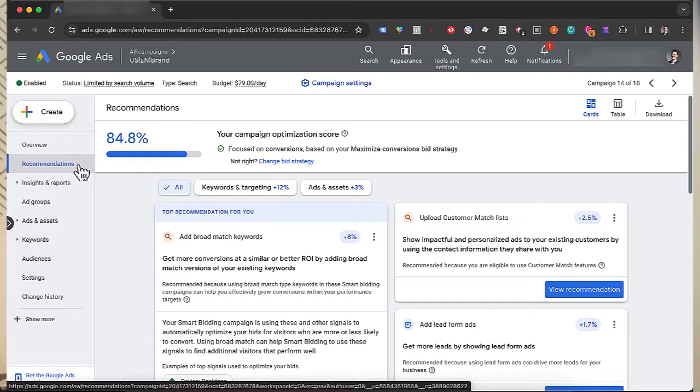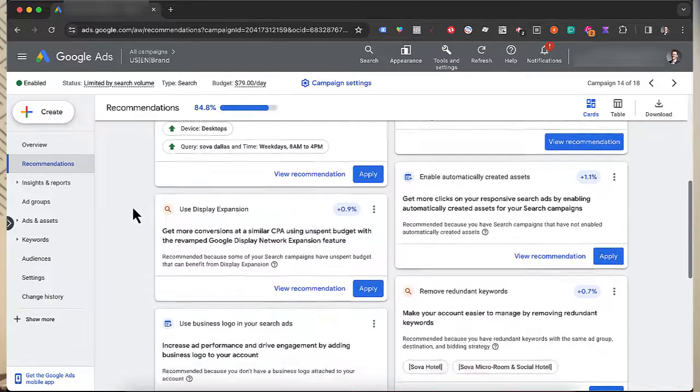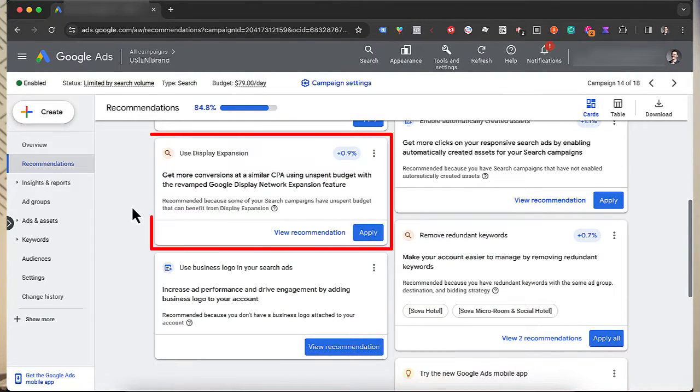Now, Google always suggests to turn display expansion on because Google doesn't know that ours is a brand protection campaign. No matter your goal, Google will always suggest you turn display expansion on. But since we use our brains, before taking everything for granted, we understand that for a brand protection campaign, the display network is the most useless thing that we could rely on.